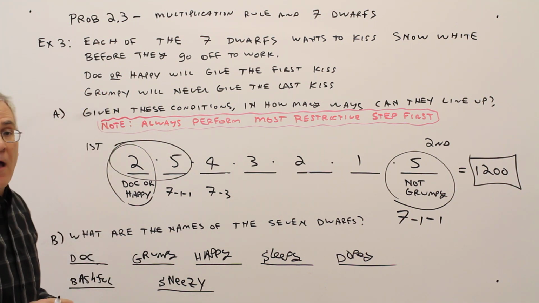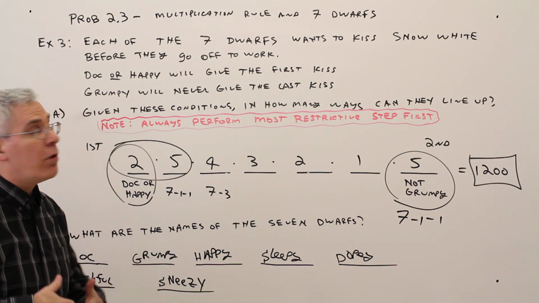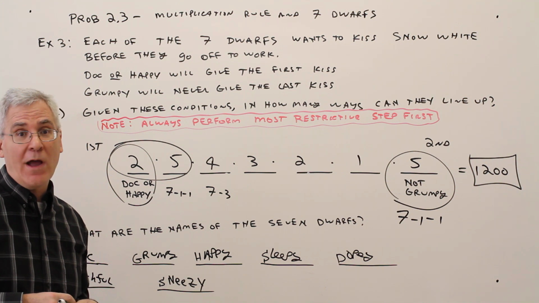So there you have it, how to use the multiplication rule with a problem involving Snow White and the 7 dwarfs.